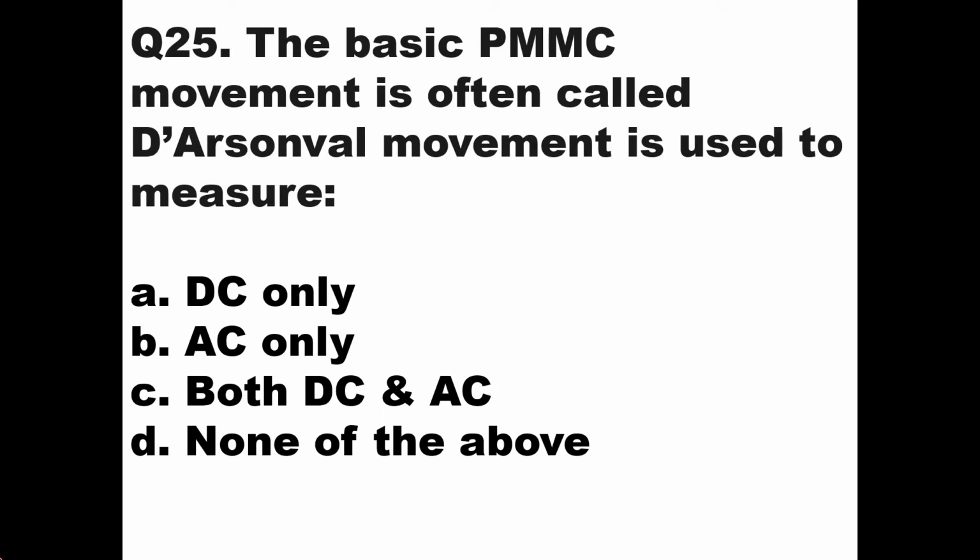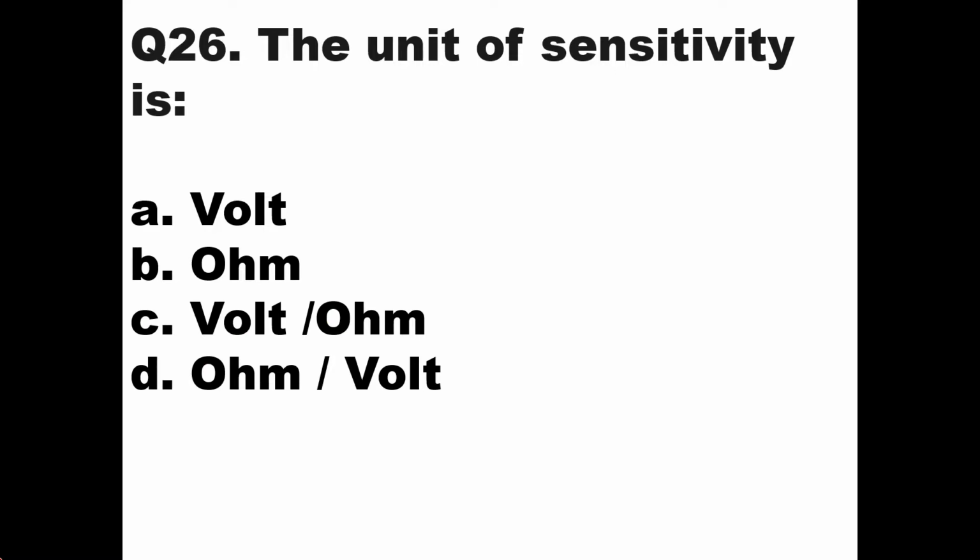Then we'll go to the next question. The basic PMMC movement is often called the D'Arsonval movement and is used to measure dash. Now we all have studied this PMMC, permanent magnet moving coil, which is also called the D'Arsonval movement, and it is going to measure only DC. It is not used for AC. So here the answer should be A, DC only. The basic PMMC movement, often called the D'Arsonval movement, is used to measure DC only.